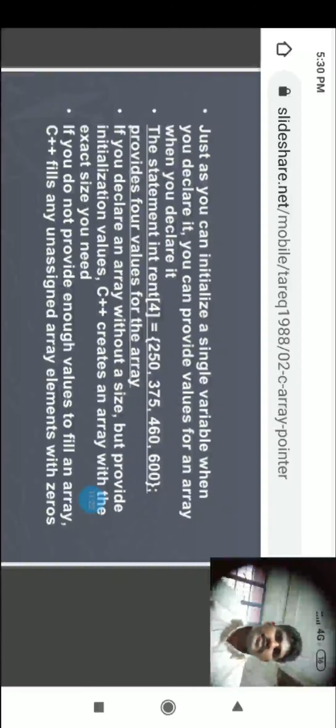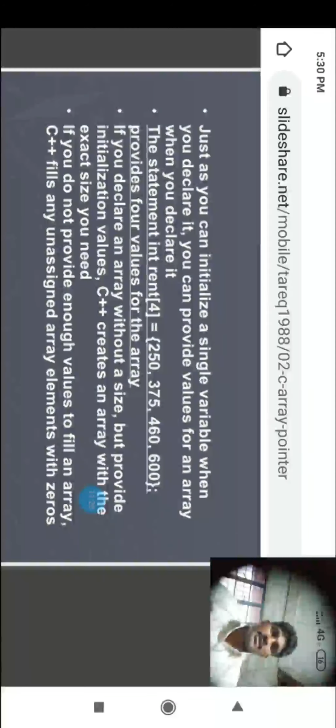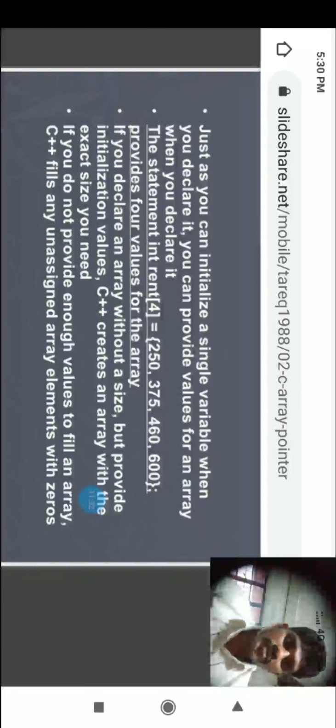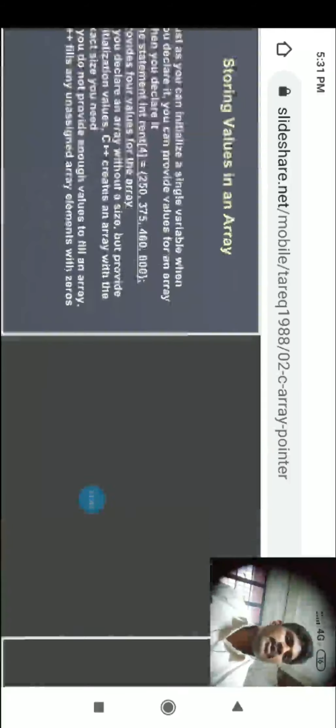If you declare an array without size but provide initialization values, C++ creates an array with the exact size you need. If you do not provide enough values to fill an array, C++ fills any unused array elements with zeros. Simple, I explained that. If that memory is not assigned any value, a garbage value is going to be stored.